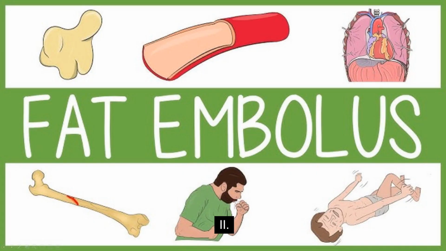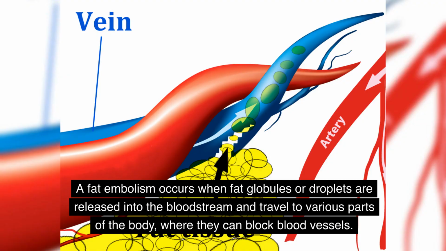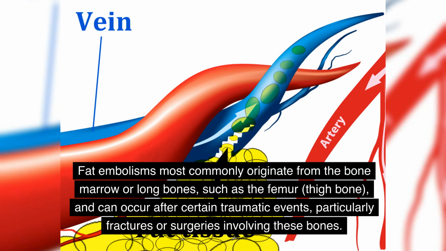2. Fat embolism. A fat embolism occurs when fat globules or droplets are released into the bloodstream and travel to various parts of the body, where they can block blood vessels. Fat embolisms most commonly originate from the bone marrow or long bones, such as the femur, thigh bone, and can occur after certain traumatic events, particularly fractures or surgeries involving these bones.